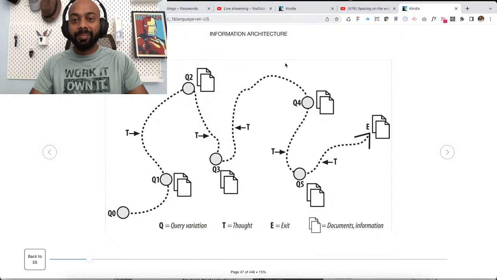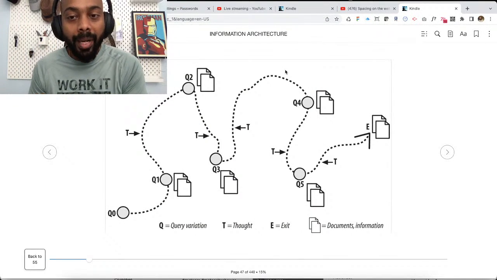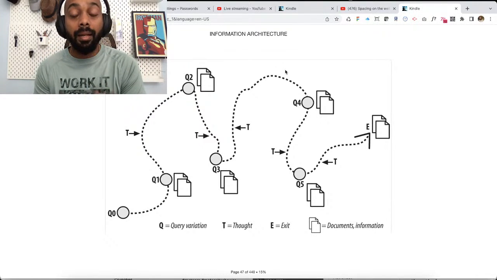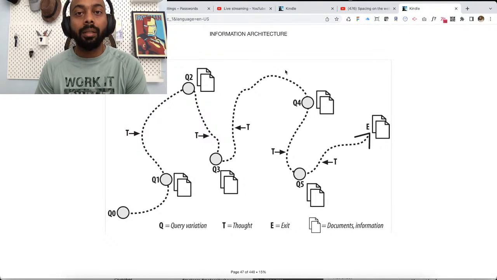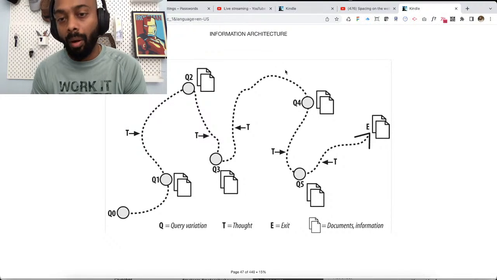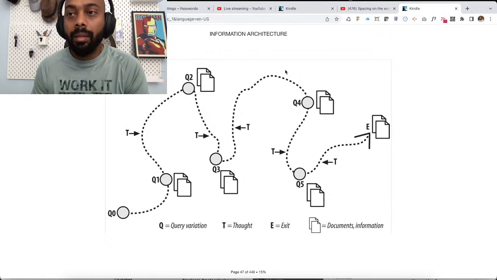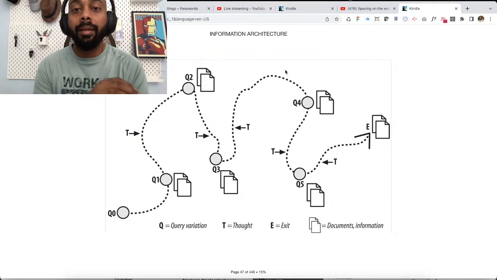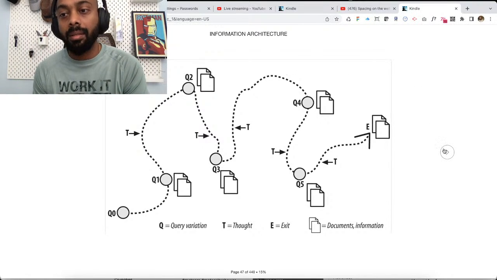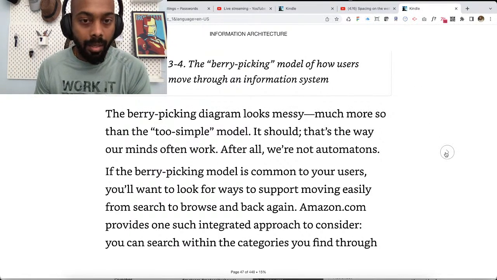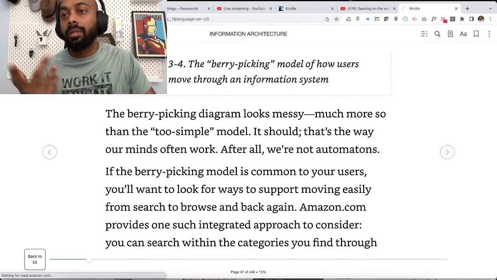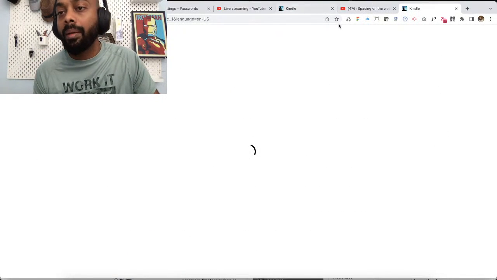Cool. So now, berry picking is that, right? And I think the next time you are trying to find something on Google or any other product, you will just observe what you are doing and see if this particular model applies, right? And the next one is, let me refresh this again so I can search for pearl growing.